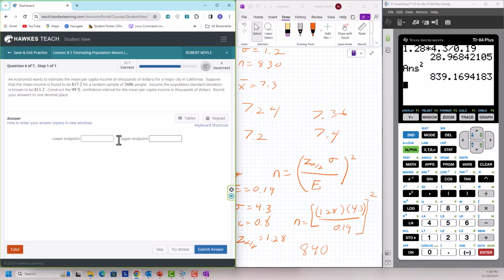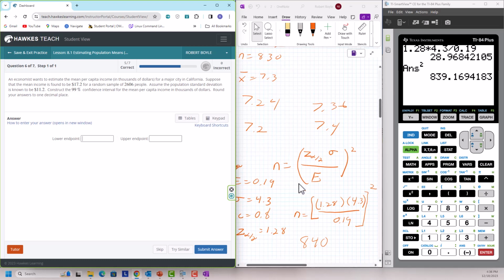Here, we want to estimate the mean capital income in thousands of dollars for a major city in California. Suppose that the mean income is found to be $71.2 for a random sample, in thousands of dollars, thank God, of 2,606 people. Assuming a population standard deviation is known to be $11.2, construct a 99% confidence interval.